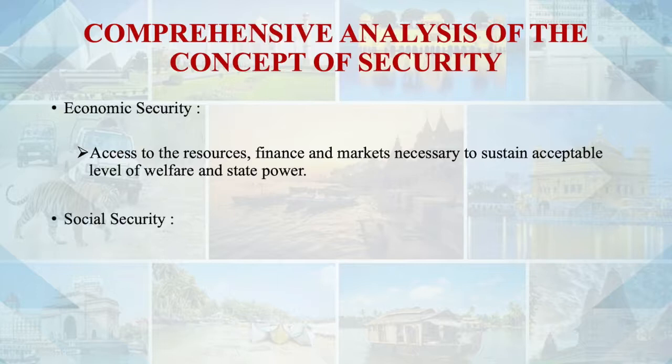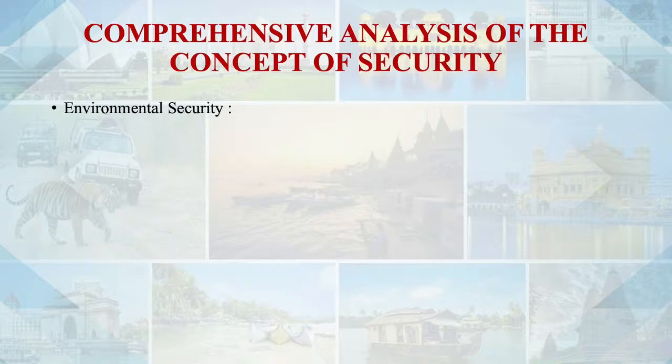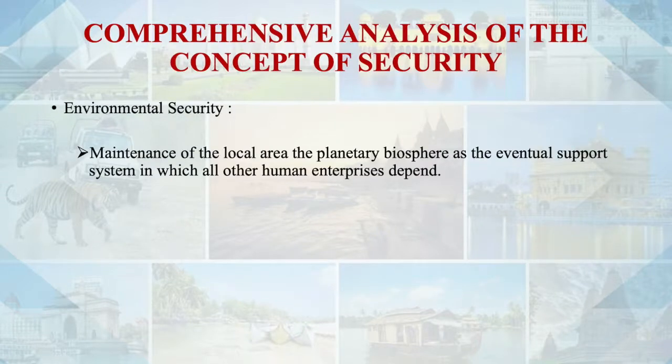Fourth comes social security: sustainability, with acceptable conditions for the evolution of traditional patterns of language, culture, religion, national identity and custom. Finally comes environmental security: maintenance of the local and planetary biosphere as the essential support system on which all human enterprises depend.